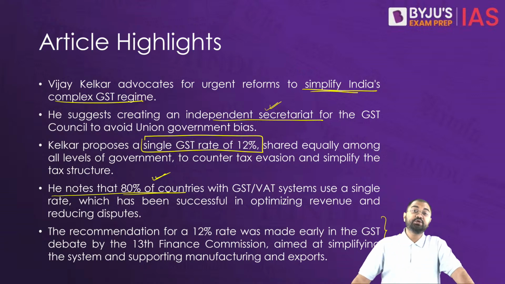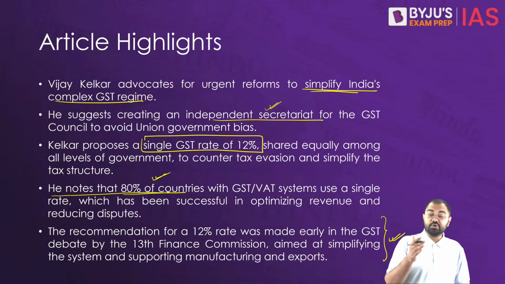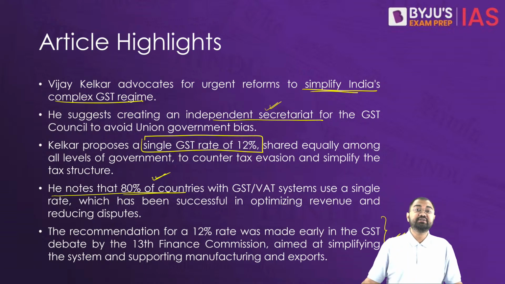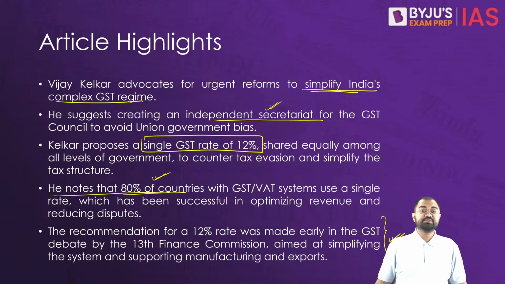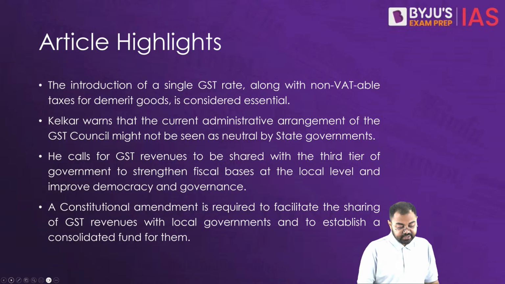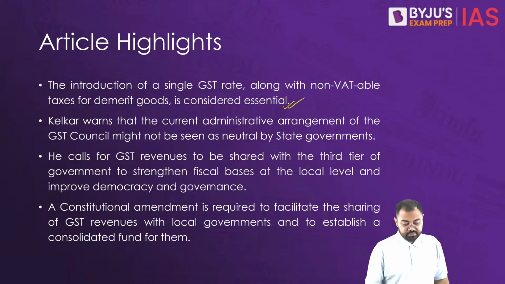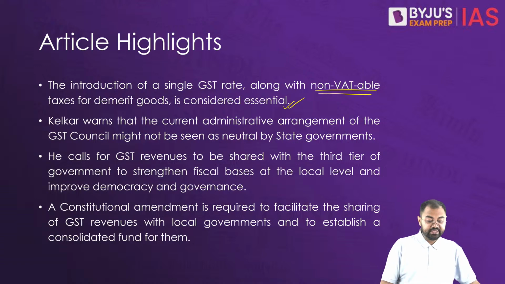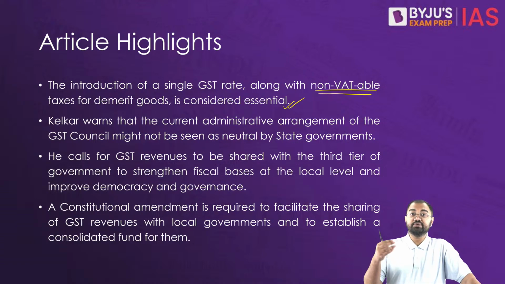And he also argued for the inclusion of a non-VAT tax, like carbon taxes, on certain goods. He said this is very important from the perspective of where the world is headed, the inclusion of a single GST rate along with non-VAT taxes.